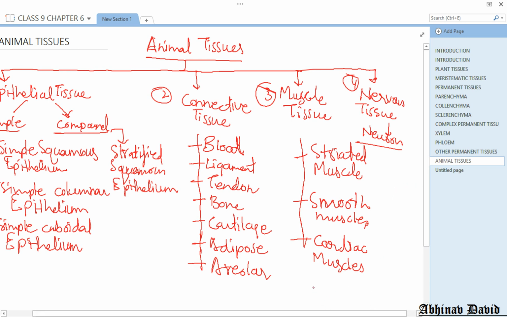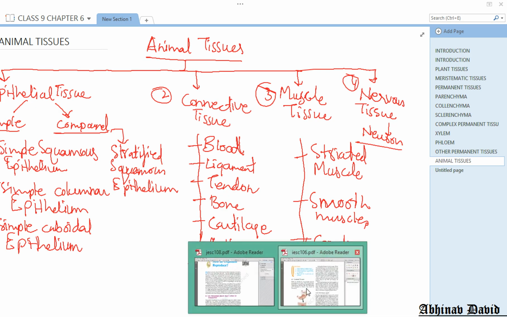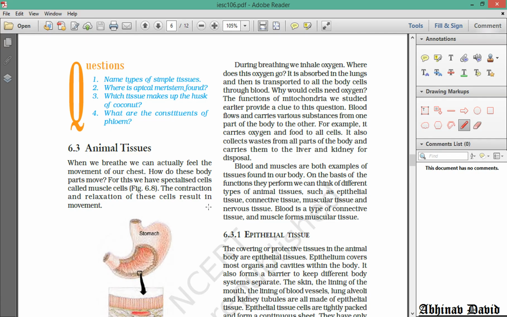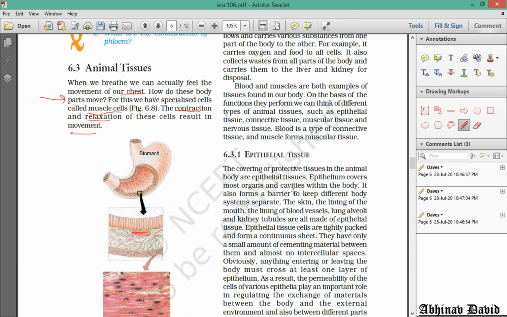Okay, now let us see what is given in your NCERT. Now this is your NCERT. Now if you see here, the introduction is given about the different kinds of animal tissues. So when we breathe, we can actually feel the movement of our chest. How do these body parts move? The movement is caused by the muscles. Okay, I already told you contraction and relaxation results in movement. So contraction and relaxation of the different cells causes the movement.